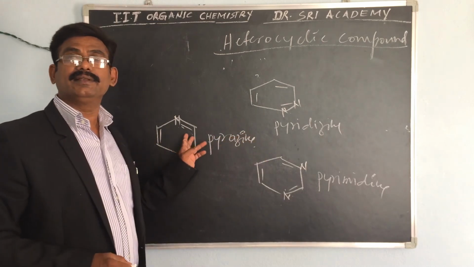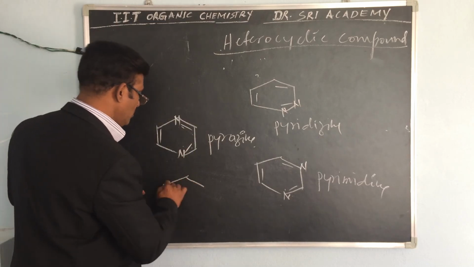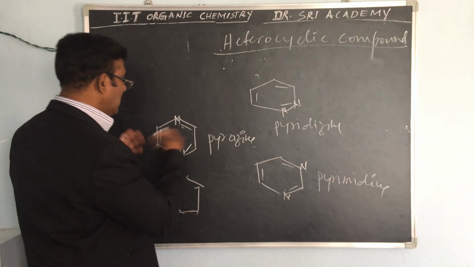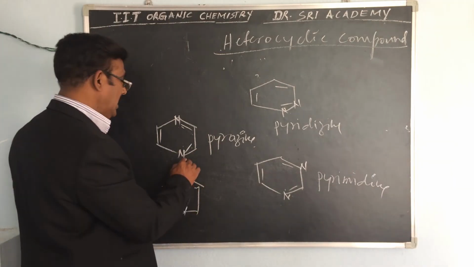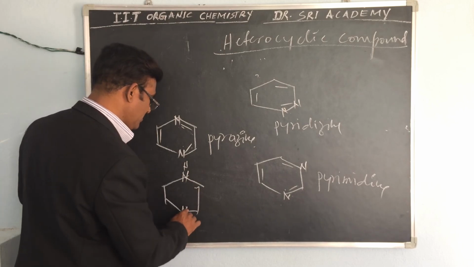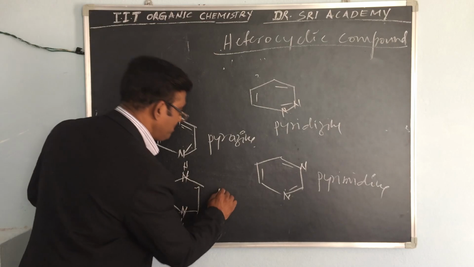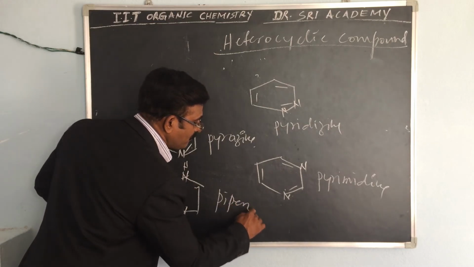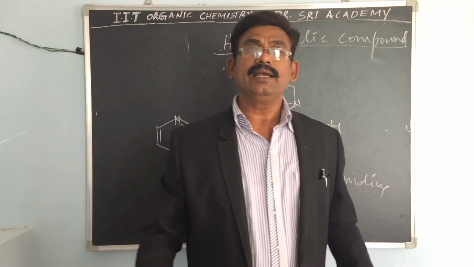So the bond is like this. And if there are no double bonds in this compound, simply nitrogen is there, so hydrogens are there, with nitrogen containing three bonds. This is called piperazine. So these are some heterocyclic compounds.